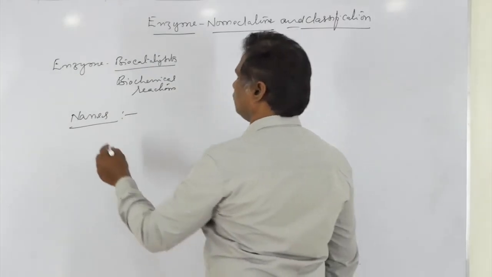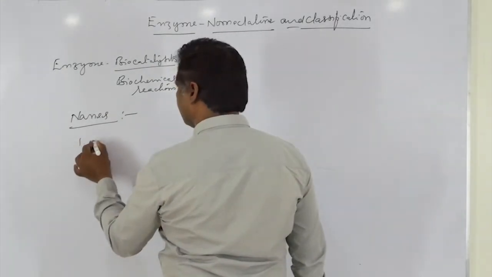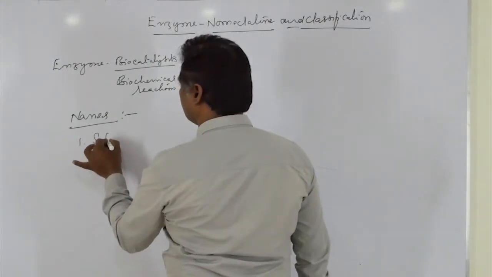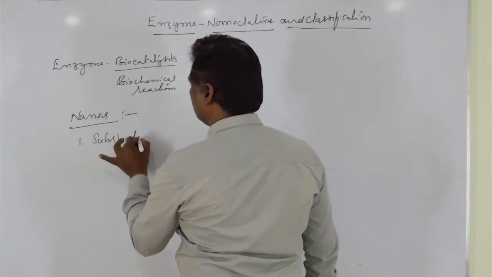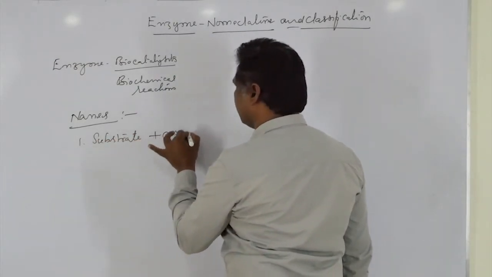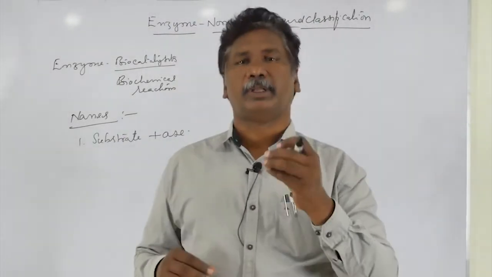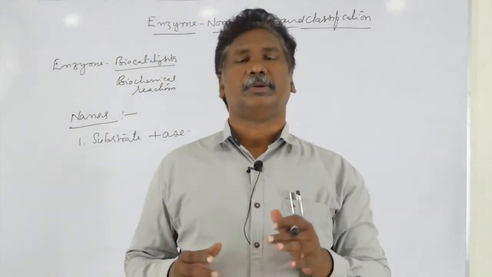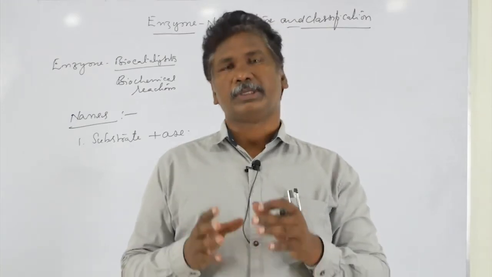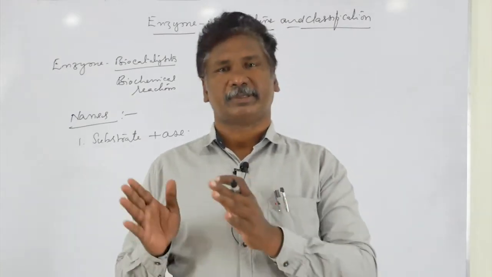First one: the name of the enzyme is based on the substrate plus -ase. If the enzyme acts upon one substrate, the name of the enzyme is given based on the substrate with the suffix -ase.